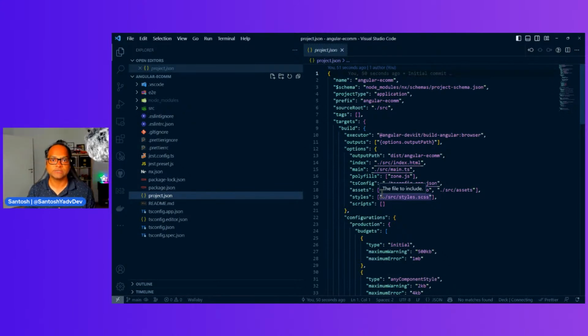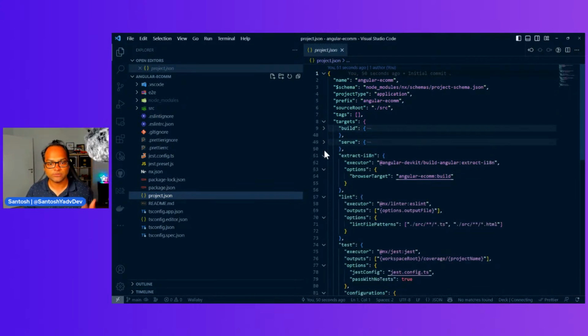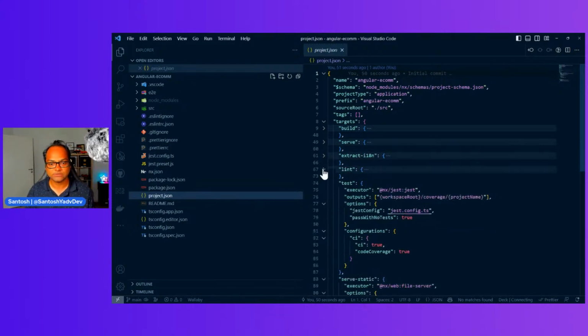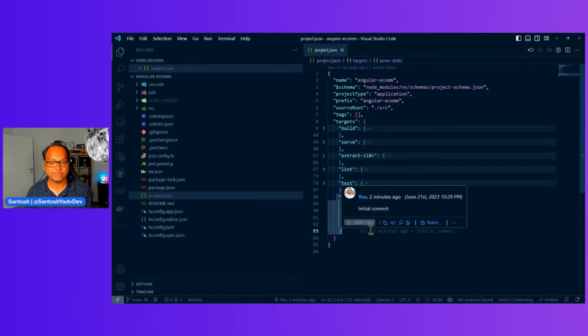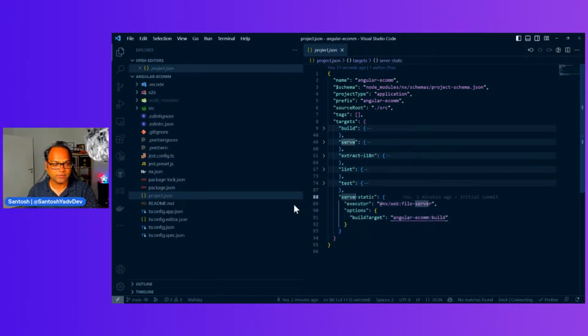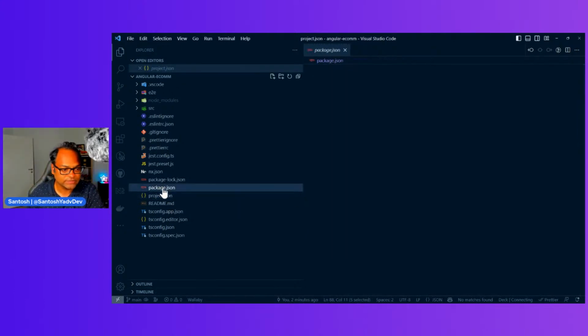The information which you have in angular.json is very similar. It has all the information about how to build your application, how to serve your application. These are all the commands which we generally run. How to run your lint, how to run your tests, and in case you want to just serve the static file. This is also an extra feature which is available inside NX, right? Generally we don't see this when we work with Angular. So all these commands are actually specified here.